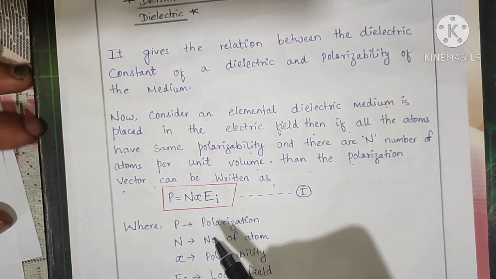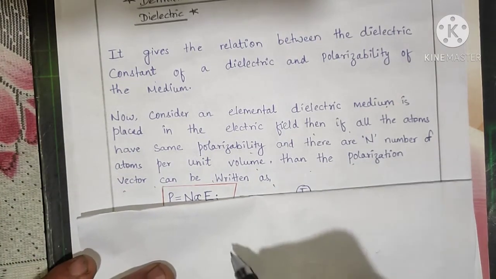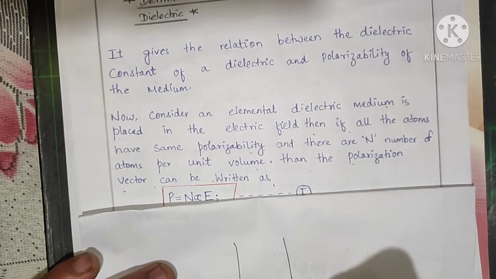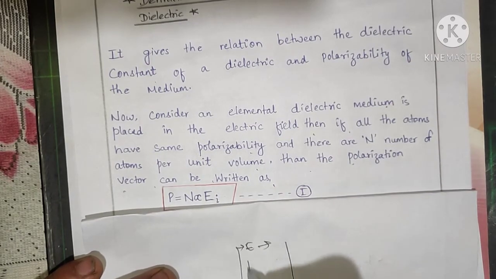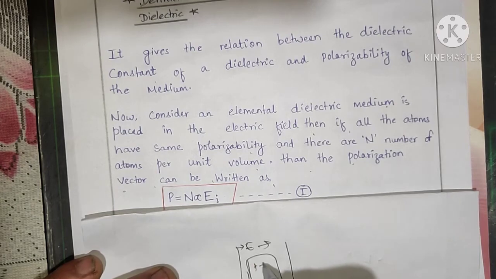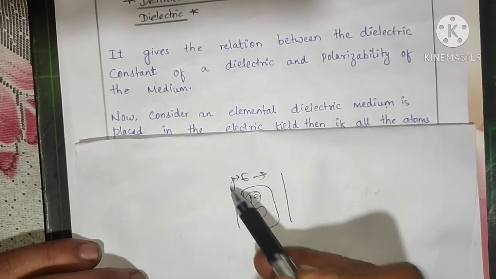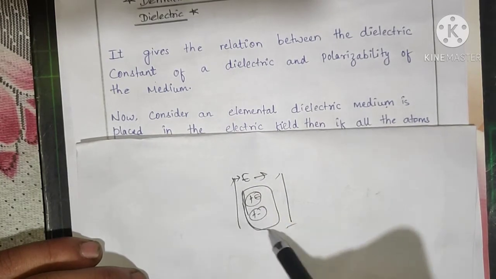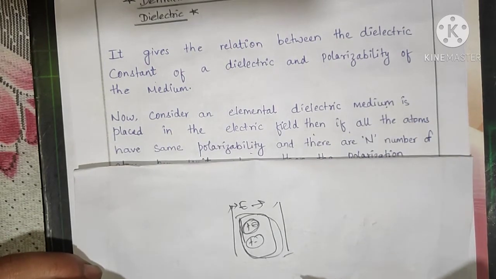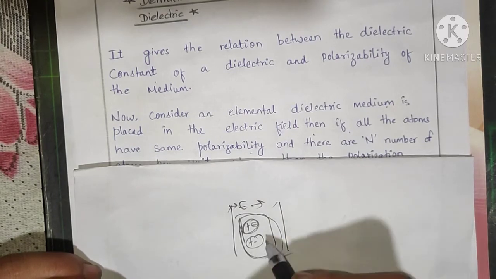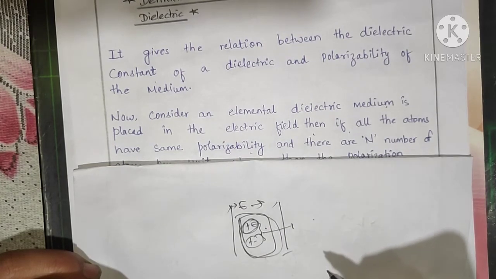We already discussed in polarizability that we consider an elemental dielectric medium, and we apply an electric field in it. Here are some molecules with both the charges. Inside the dielectric medium we applied an electric field, and we considered some atoms or molecules inside it, with all atoms having the same polarizability.